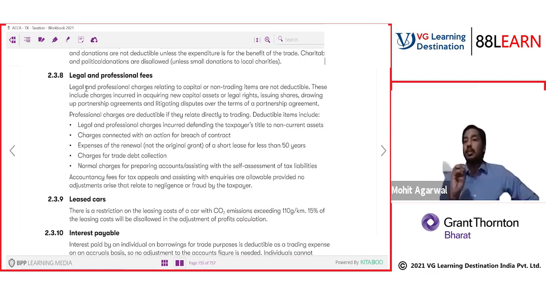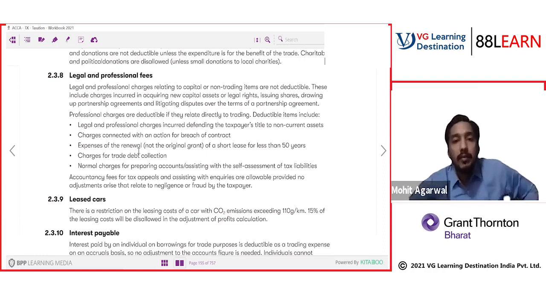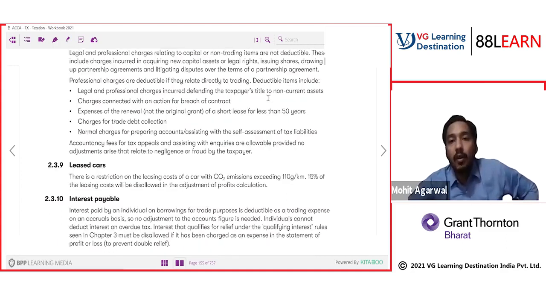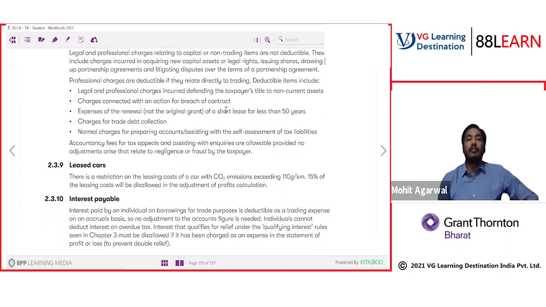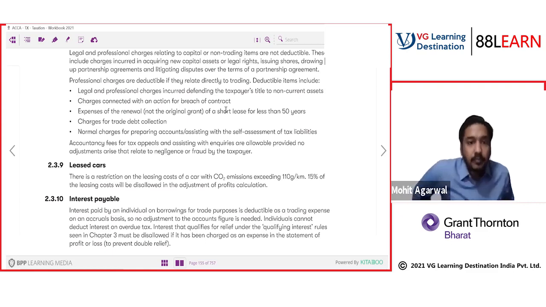But there are certain exceptions. Professional charges are deductible if they relate directly to trading. Deductible items include legal and professional charges incurred defending the taxpayer's title to a non-current asset, charges connected with an action for breach of contract, and expenses of renewal of a short lease of less than 50 years. Understand this point. This is important.